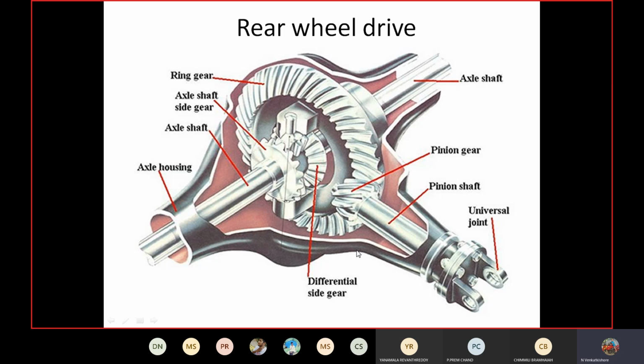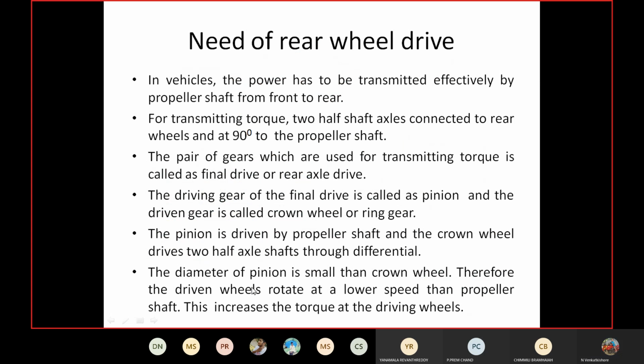So with this component only we can provide this rear wheel drive. If you observe, the power has to be transmitted effectively by the propeller shaft from front to the rear. Here, to transmit torque, two half shafts, the axles, are connected to the rear wheels at 90 degrees to the propeller shaft. So the angle between the propeller shaft and this rear axle is 90 degrees.